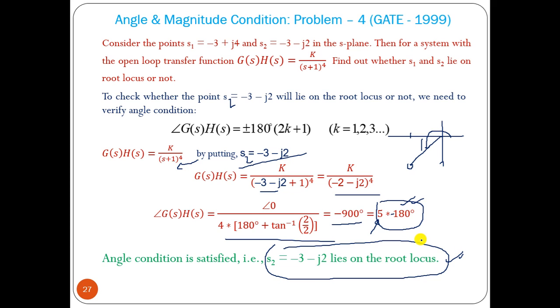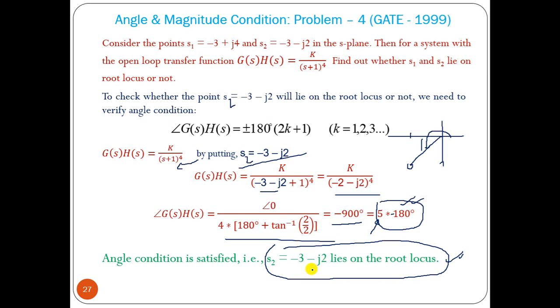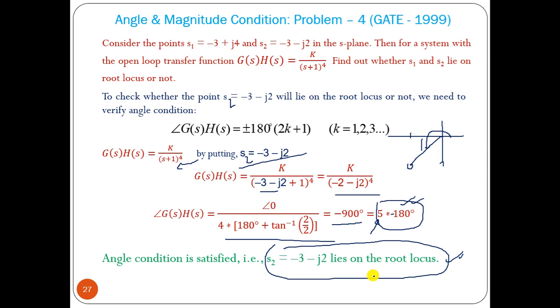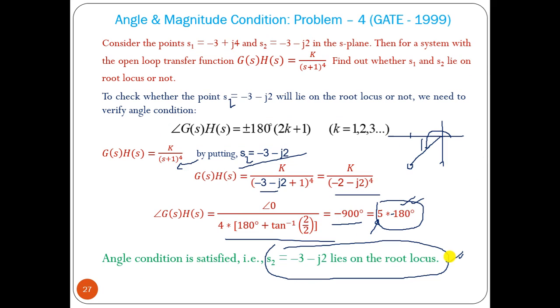So this is the problem that I have taken from the 1999 GATE paper. What options they may give you: S1, S2 both lie on the root locus; S1 lies but not S2; S1 does not lie on the root locus but S2 does. So that should be the answer: S1 does not lie on the root locus, S2 lies on the root locus. So this is the appropriate answer.